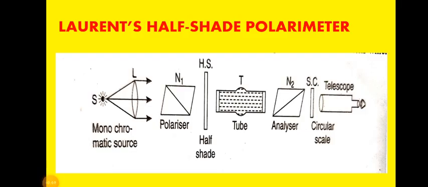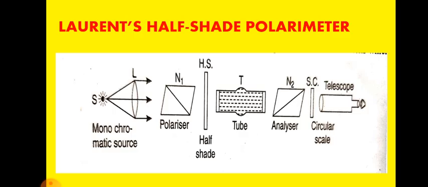Now I will go into the next topic, the Lorentz half-shade polarimeter. Very important. Polarimeters are instruments designed to measure the angle of rotation produced by a substance.